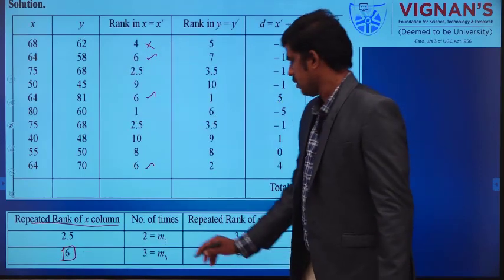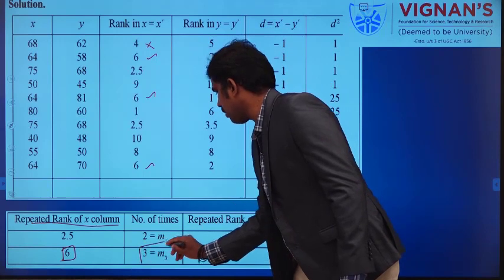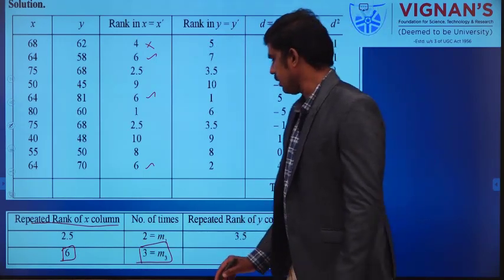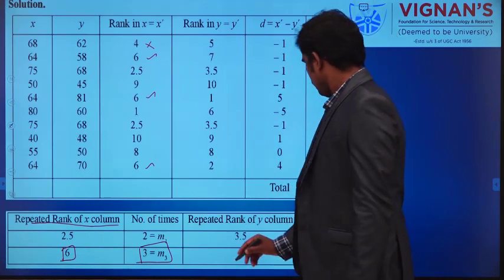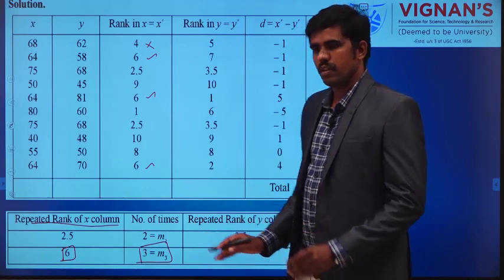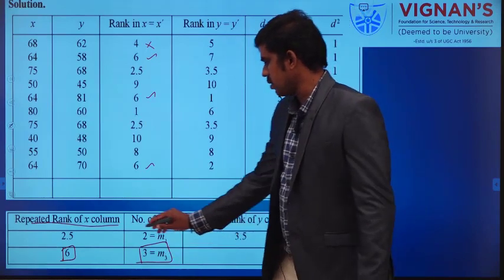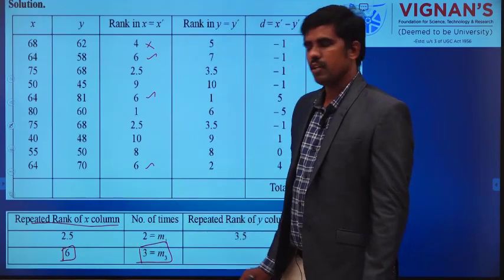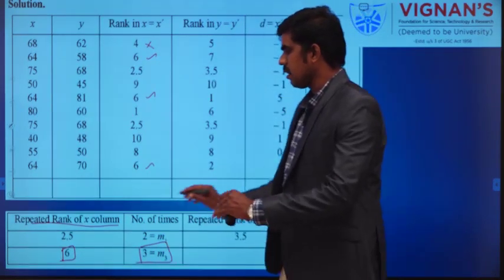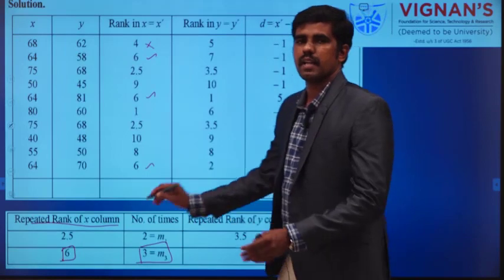The 6th rank is 3 times, so you have to write that as M3. Actually we can give any number, M1, M2, M3, that is your wish. So I am giving M3 for this 6th rank. You can give M1 also. So we have 3 repeated rank values.